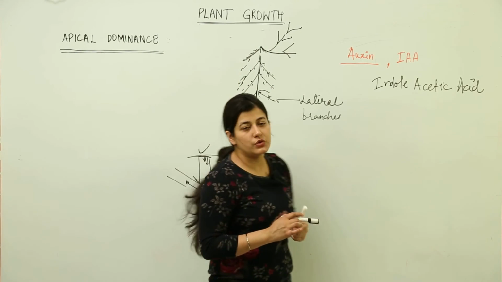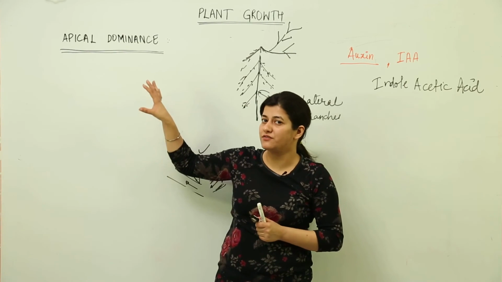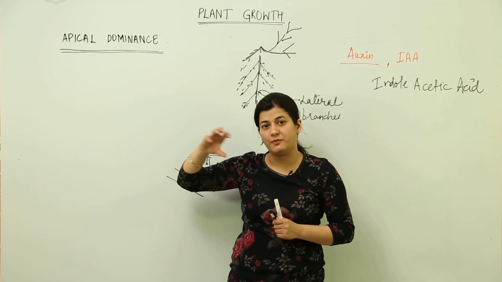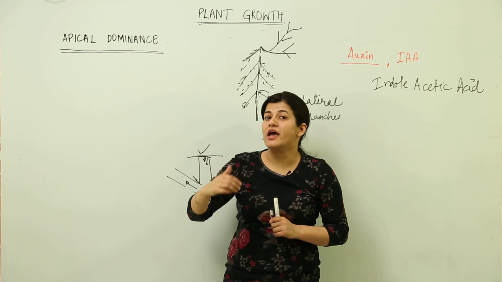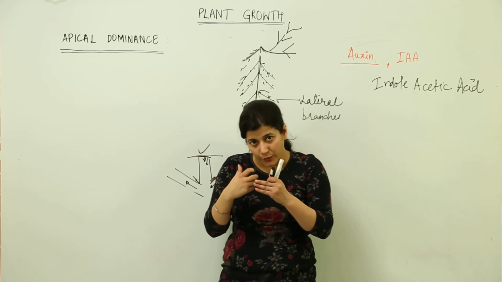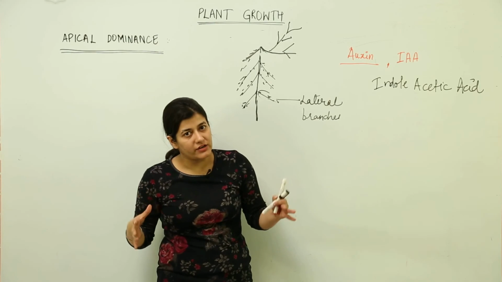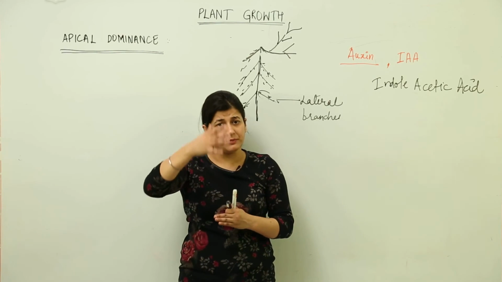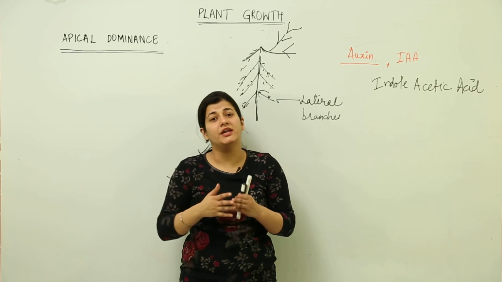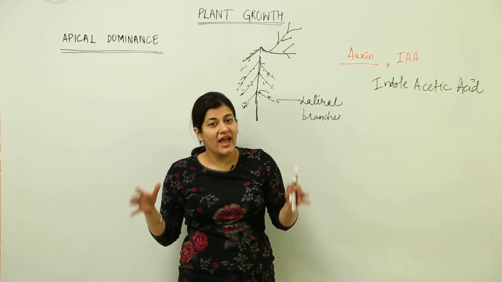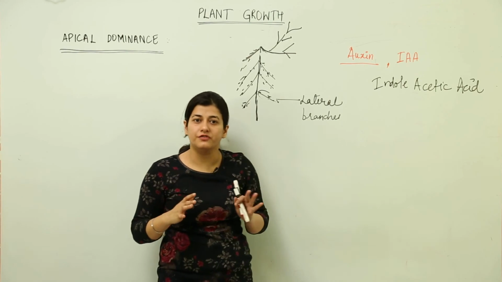So all we need to know is that apical dominance is the phenomenon due to which the plant rises. The plant has the tendency to rise higher vertically and show lesser growth in the lateral direction. That means vertically the plant would rise at a much greater speed as compared to the lateral growth, and that is quite visible in the conifer trees. Thank you.